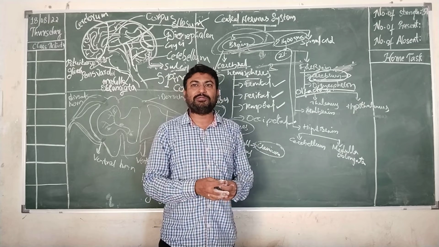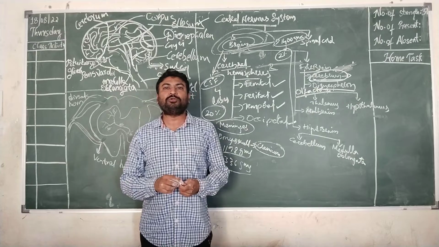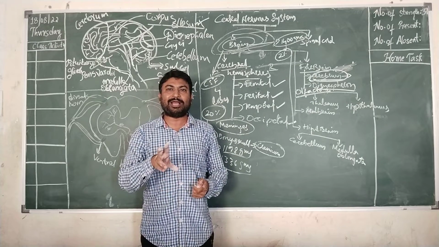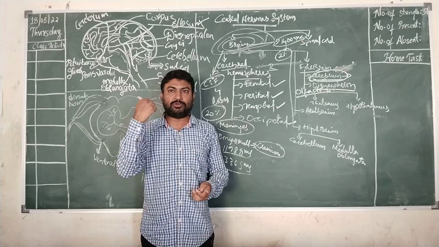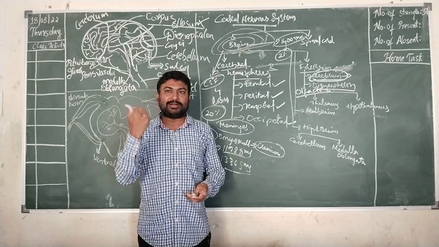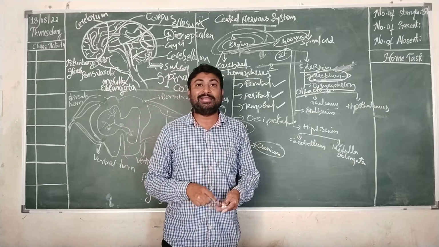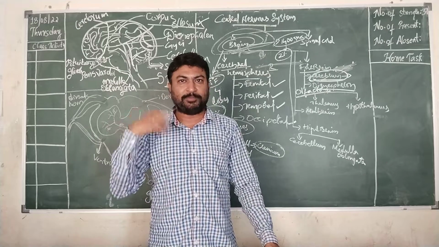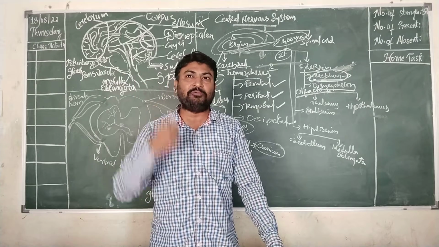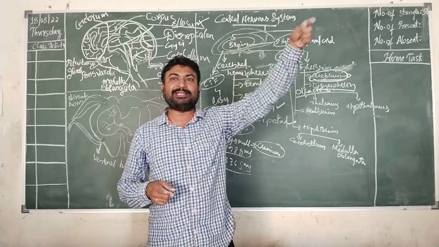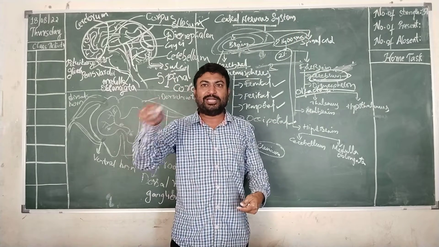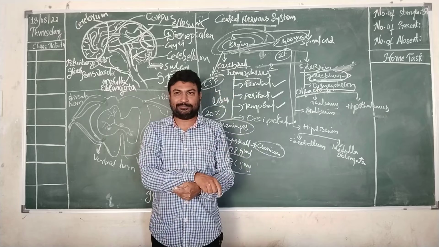in between. For example, in olden days, when we didn't have mobiles or STD booths, STD meaning to call foreign countries, we had a telephone exchange. People used to call the telephone exchange, and the telephone exchange would connect to the other person in another country or city. So the telephone exchange is said to be a relay station.